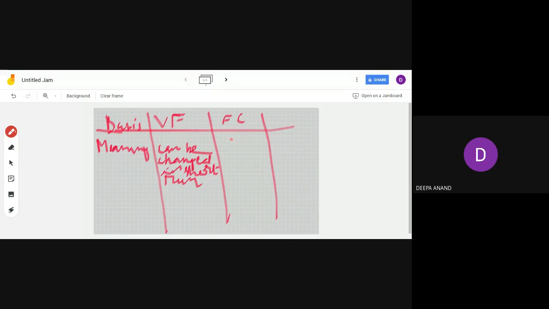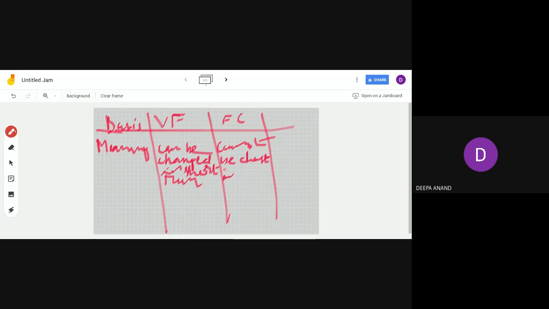What are fixed factors? Fixed factors refers to those factors which cannot be changed in the short run. If I don't read it, you will not be able to understand it.